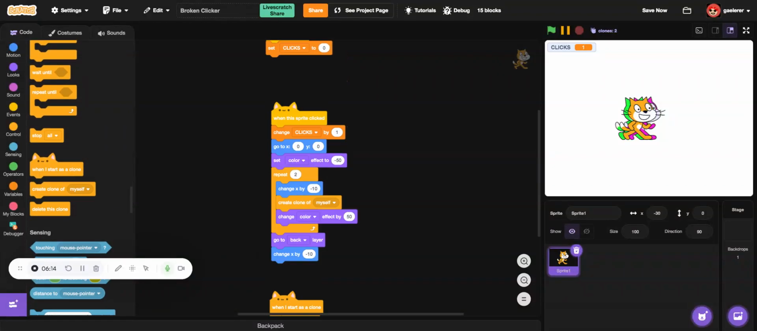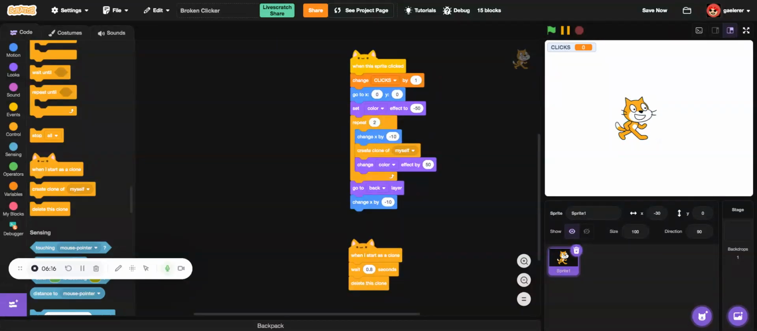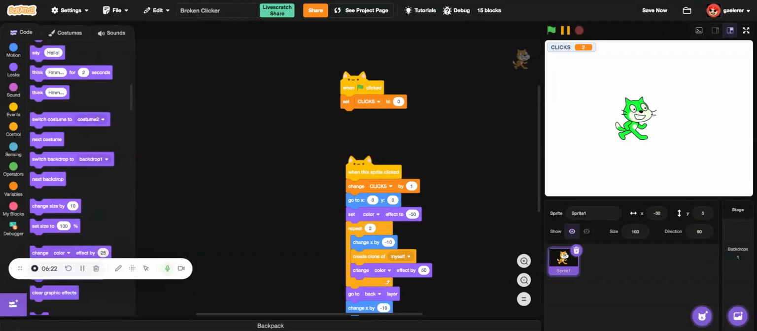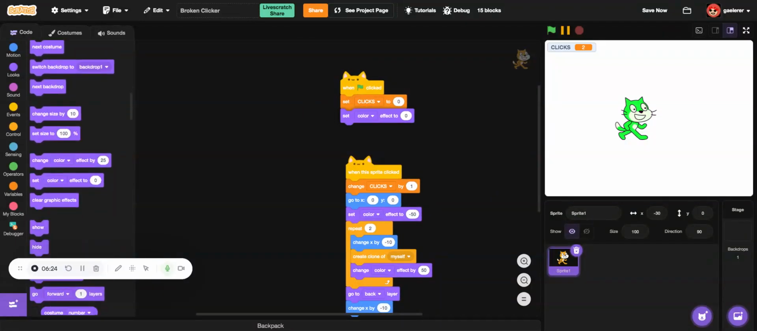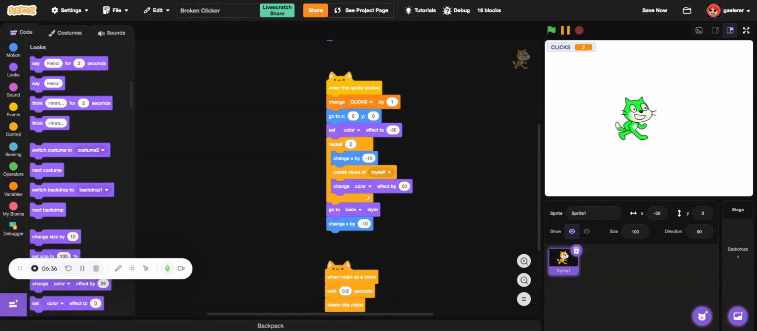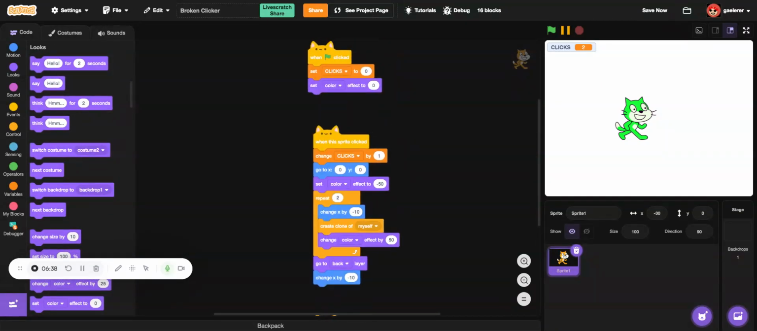Let's see if this works. Okay, so there we have it. Oh my god. Okay, let's set the color effect to 0. Okay, now let's see. No, why is it green? Oh my god. Oh well, let's leave it like that.